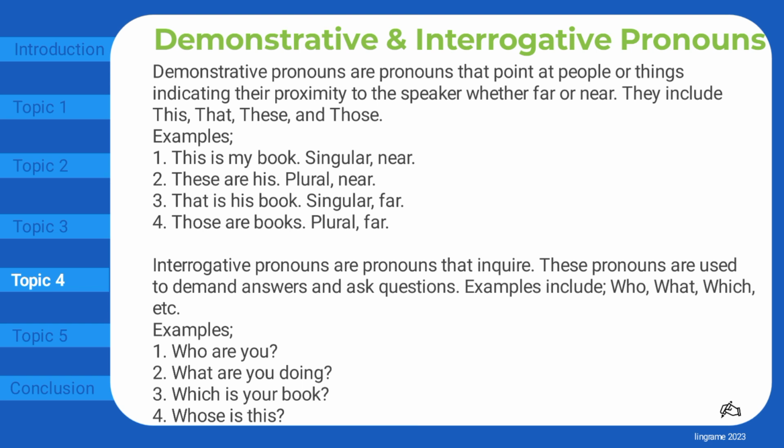Demonstrative pronoun. Demonstrative pronouns are pronouns that point at people or things indicating their proximity to the speaker, whether far or near. They include this, that, these, and those. Examples: this is my book. Singular: near. These are his. Plural: near. That is his book. Singular: far. Those are books. Plural: far.